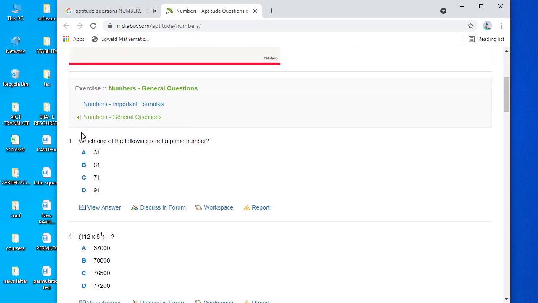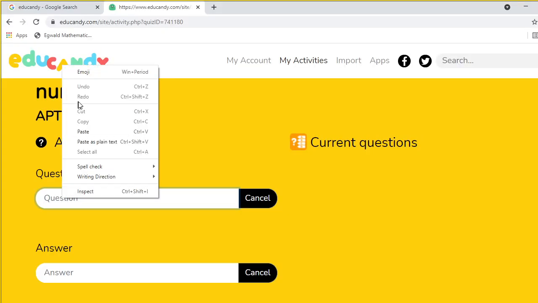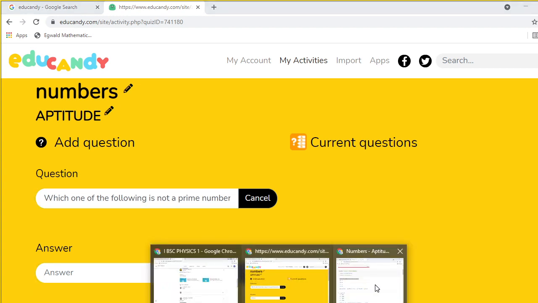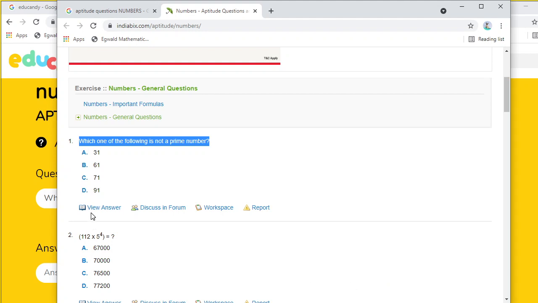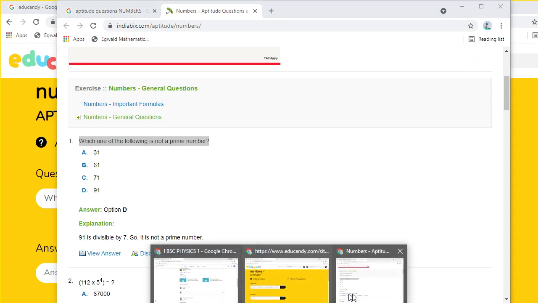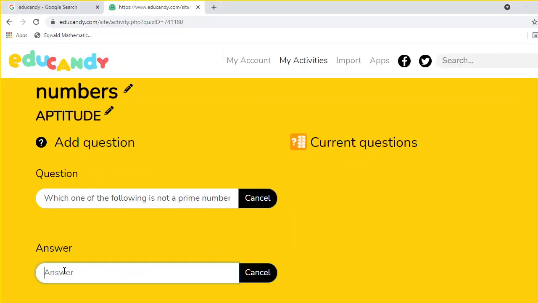Yes. Which one of the following is not a prime number? Okay, copy. 31, 61, 71, 91. Question I want to paste. Answers. Which answer is the correct answer? That one only we have to put first. Okay, so first we choose which answer is correct. 91 is the correct answer. First of all, you have to fill the correct answer.